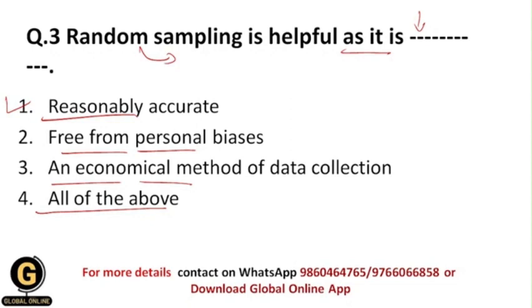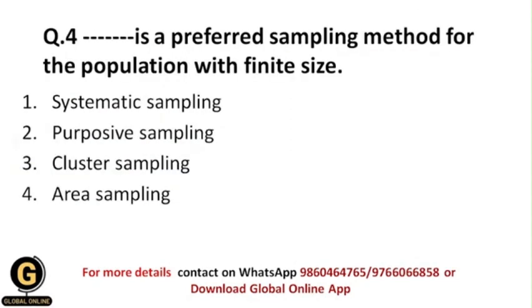That's why it is bias free, which is another advantage. It is also an economical method of data collection, because the researcher can target a large population, and it saves time and capital. So this is again helpful, and that's why your correct answer should be 4, that is all of the above.